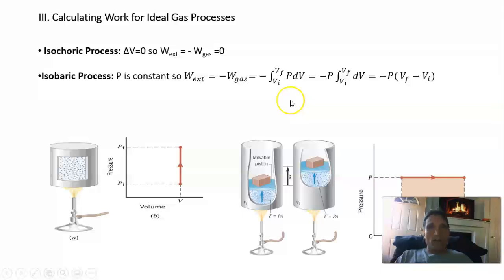So in constant pressure processes, the integral is very simple, and the external work is just negative P delta V.